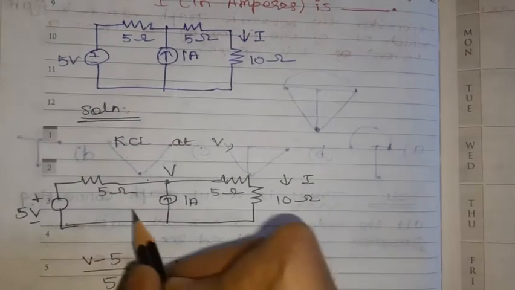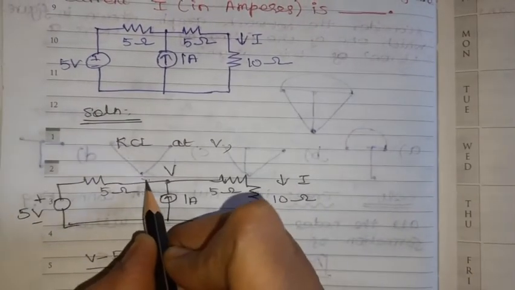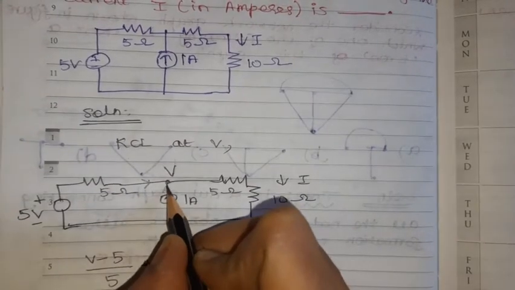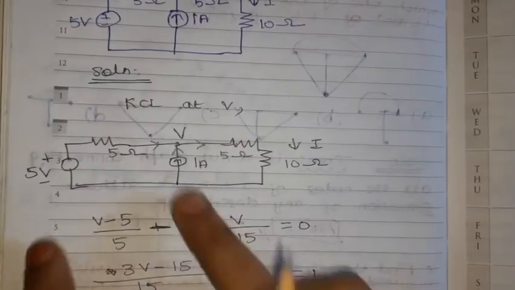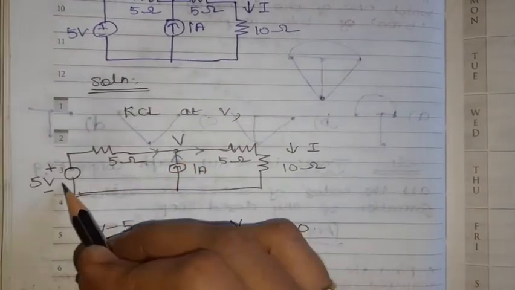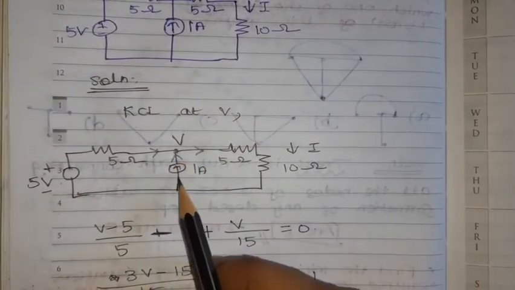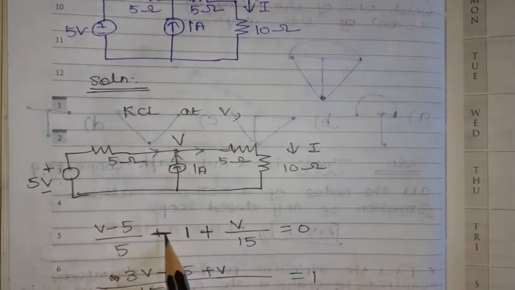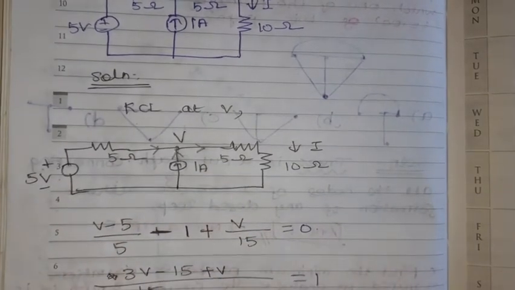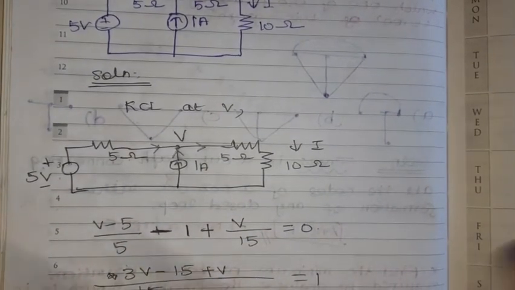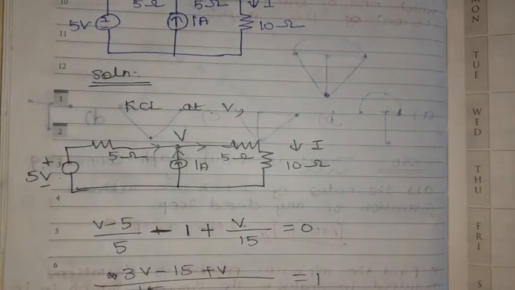From this, we are going to apply KCL. See, this is an incoming current, this is also an incoming current, and this is an outgoing current. So apply KCL: (V minus 5) divided by 5, again this is minus 1. Take incoming current as positive and outgoing current as negative. We can take vice versa also, but if we take incoming current positive, the outgoing current should be taken as negative to solve the equations.